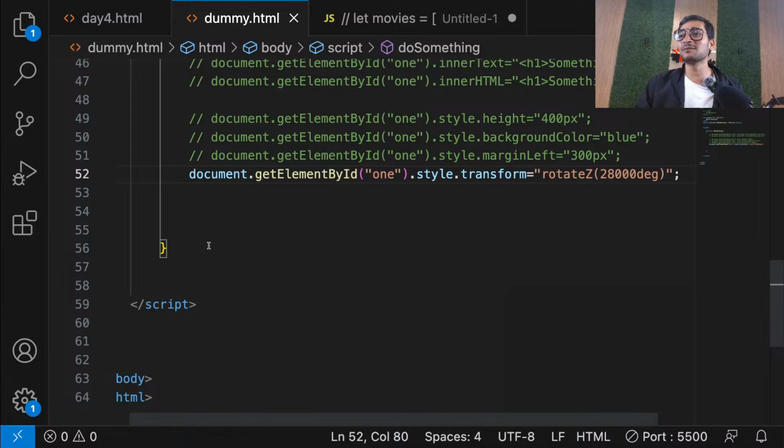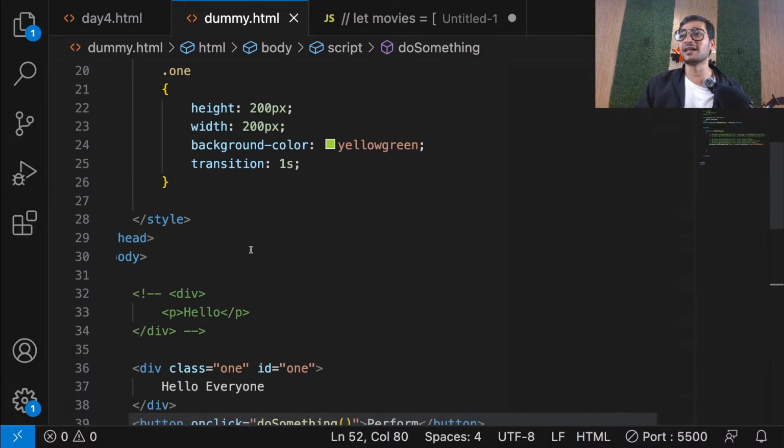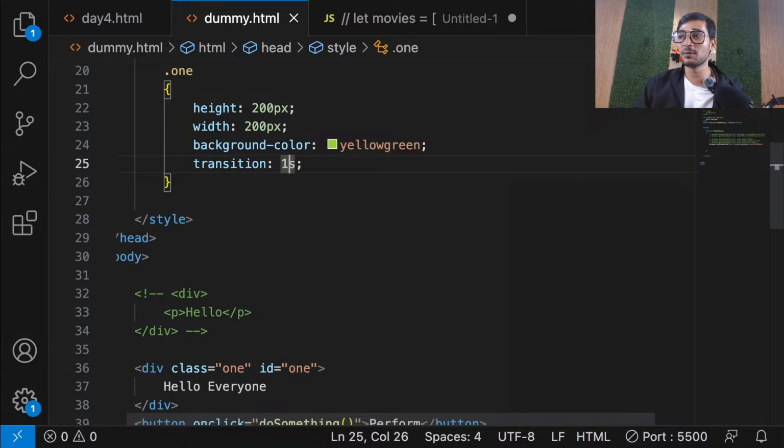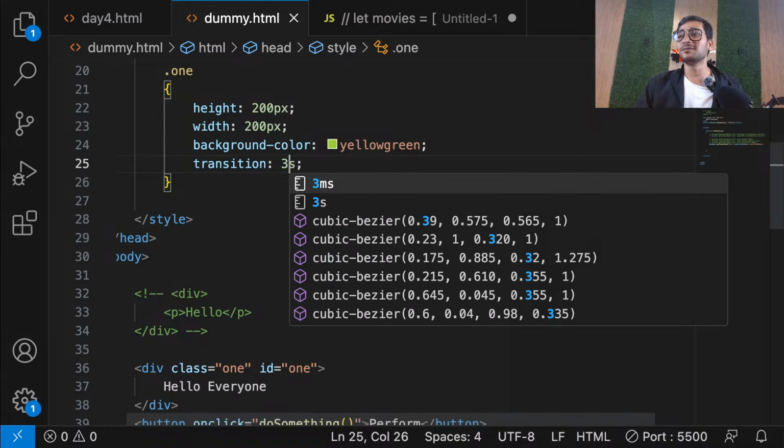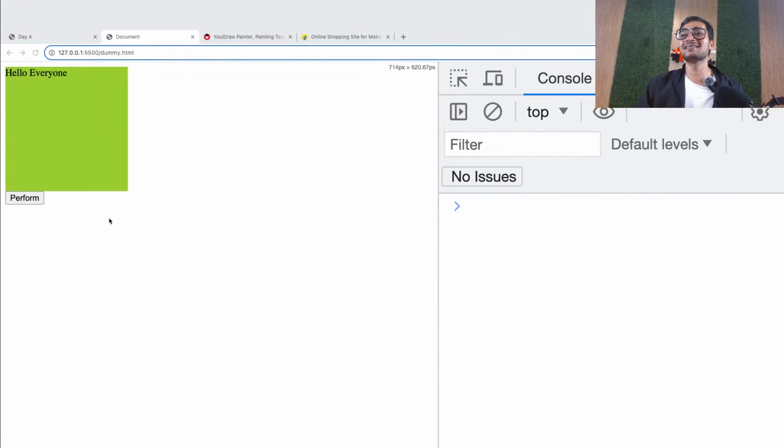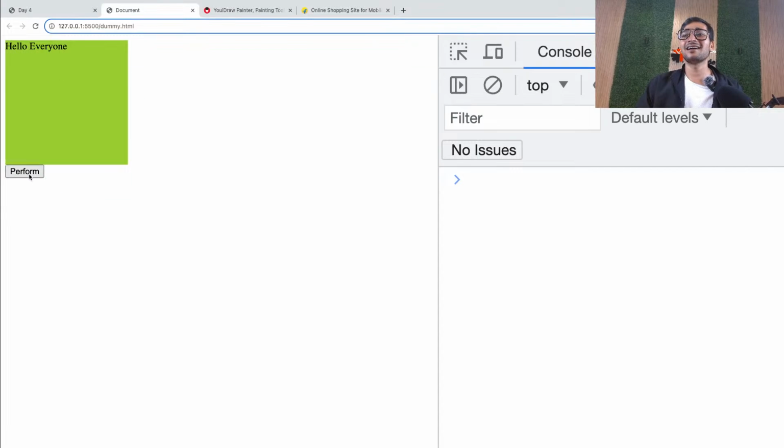And let me increase the time so that you can see that it's actually spinning, because 1 second will be too fast. Let me put 3 seconds. Here we go now. Let's see guys. Click. See how it's spinning.